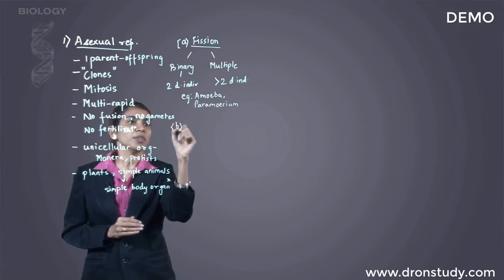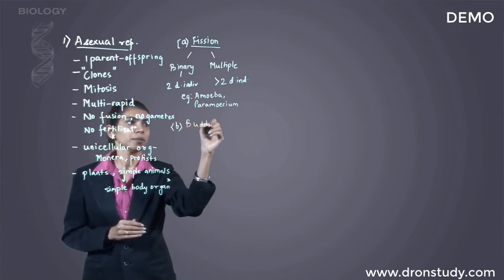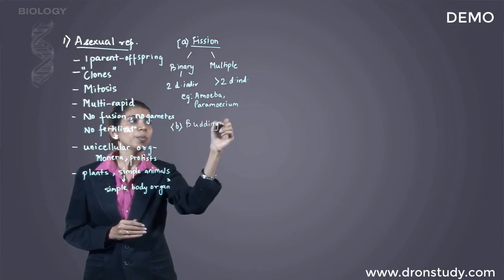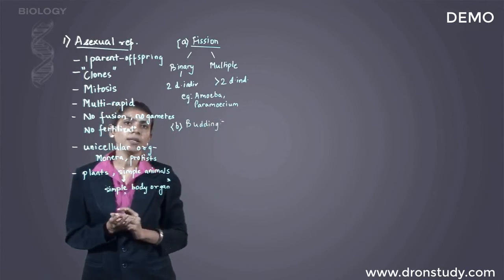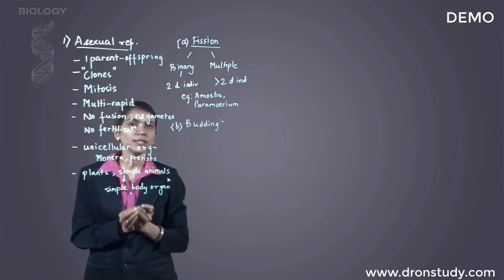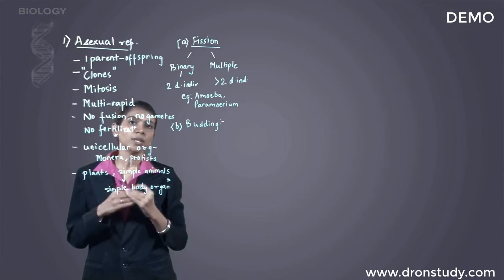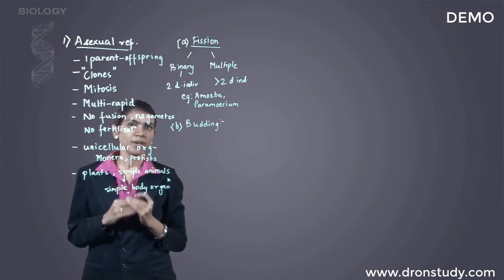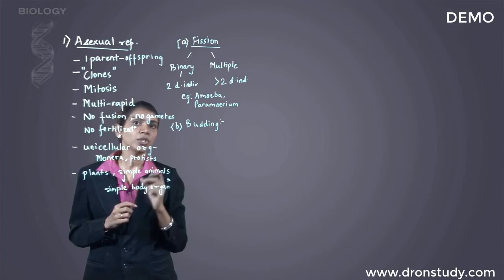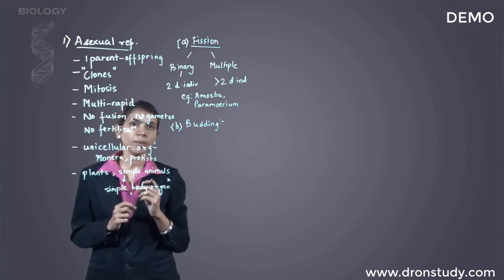Coming to the second type of asexual reproduction, budding. In budding, there is an outgrowth which forms on one side of the cell. That means on one side of the parent body an outgrowth occurs. Then the nucleus of the parent cell divides. After division, the nucleus moves into the outgrowth. This outgrowth is called the bud.